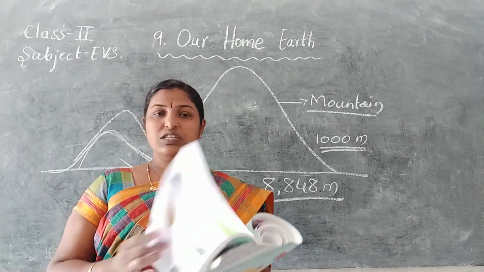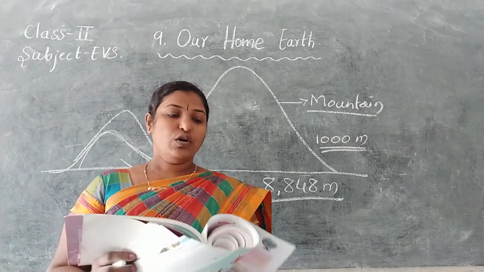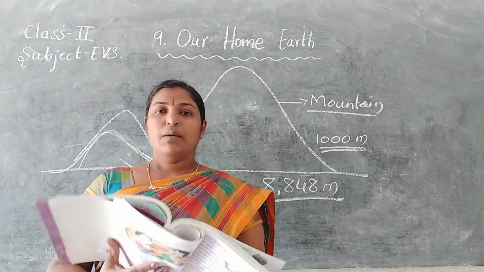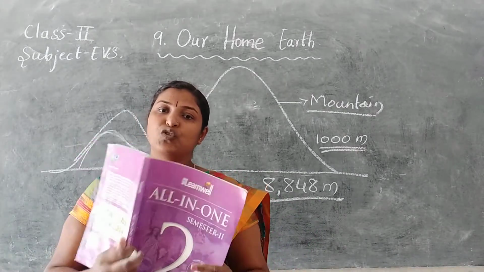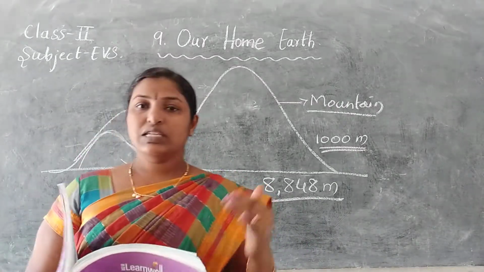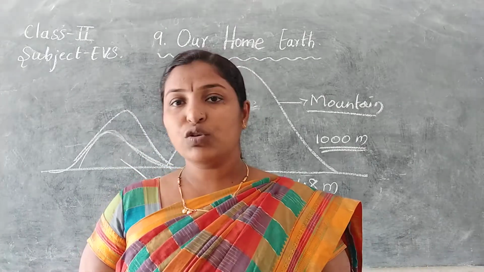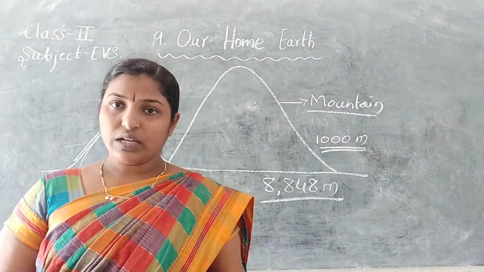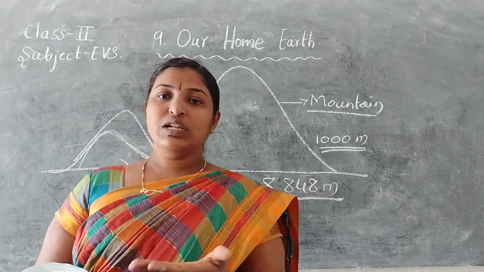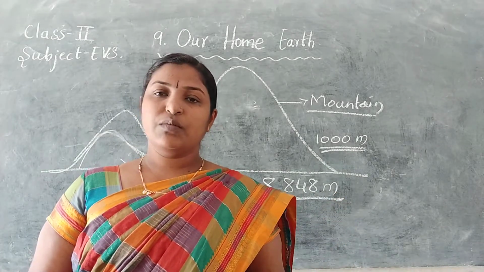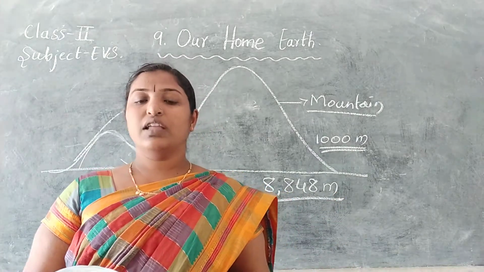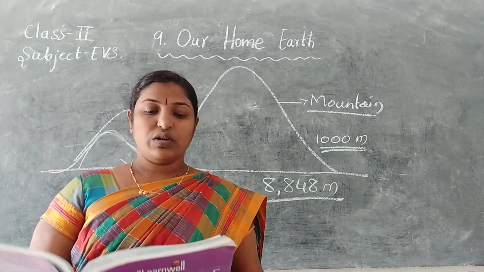Most rivers flow down from the mountains because mountains have caps of snow that will melt. Snow will melt and convert to water. So the water flow will start from the snow. So maximum rivers have started their flowing from the mountains.